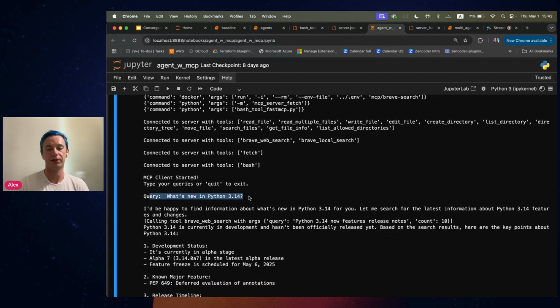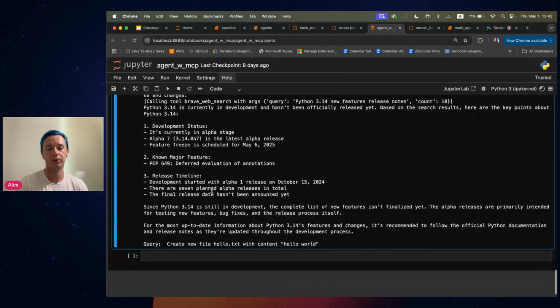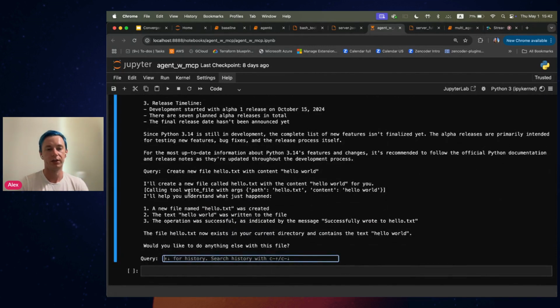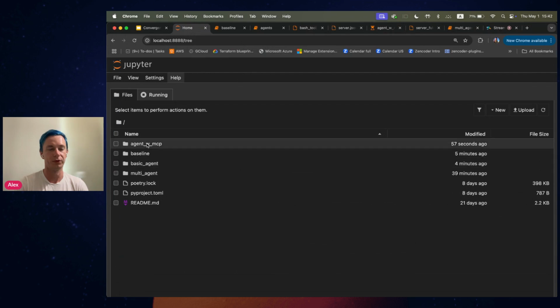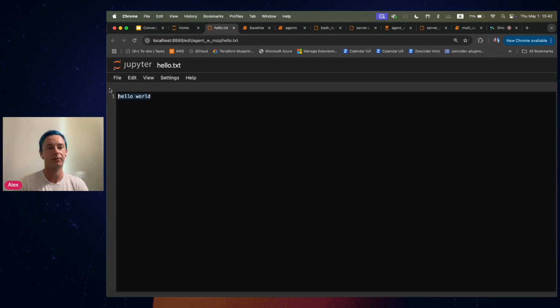So we can ask what's in Python 3.14 again, and it will do the web search. So it decided to call Brave web search over here with those queries, and gave us the answer. We can also ask it to create a new file, for example. So let's see, create a new file, hello.txt, with content hello world, right? And it will hopefully decide to use a proper tool and will create a new file for us. So let's see, it decided to use the tool write file, which makes sense. And let's see if this file actually got created. Yeah, as we can see here, 11 seconds ago, this file got created and it contains what we requested.